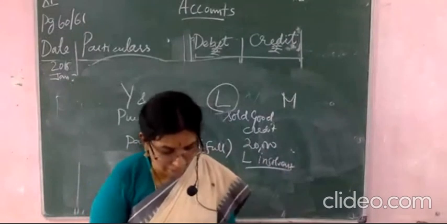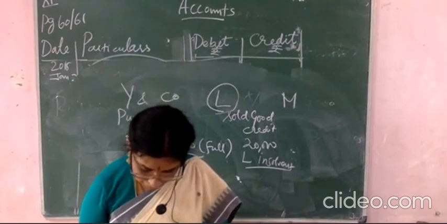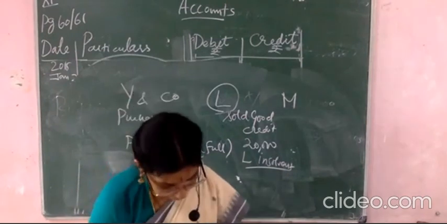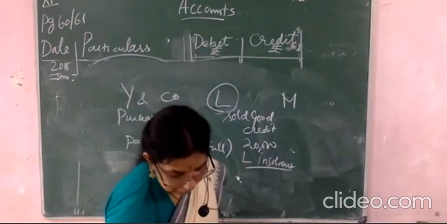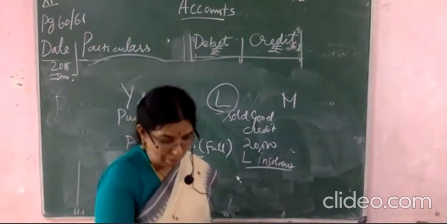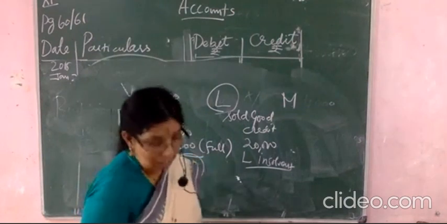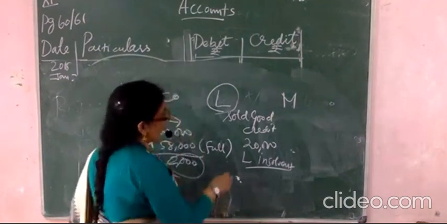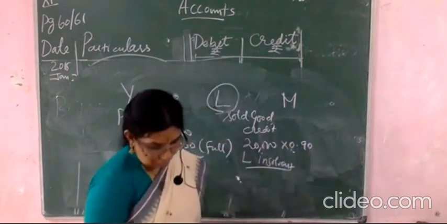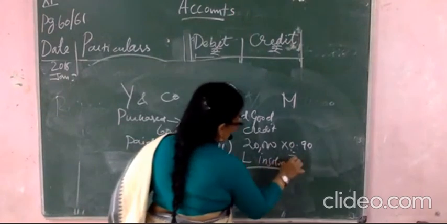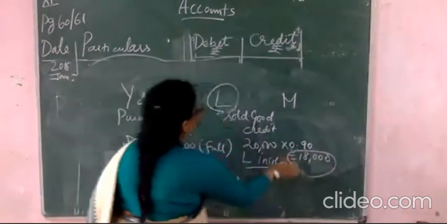And here only 90 paise is given. You see, 90 paise is given means how much was sold? They have sold 20,000. So 20,000, and here it is given only 90 paise per rupee is received by cash. How much is received? 90 paise. 90 paise means you will write 0.90. What is the amount? That is 18,000. Okay, only 18,000 received.